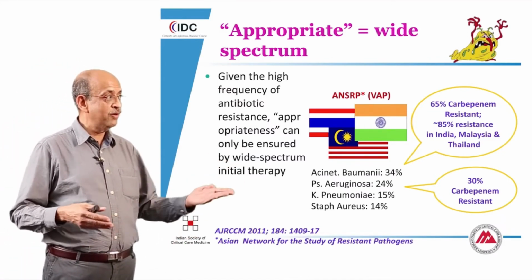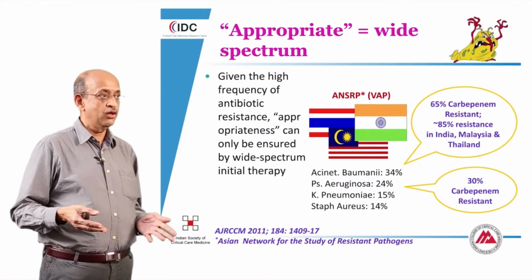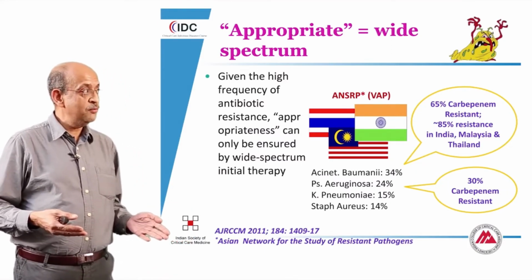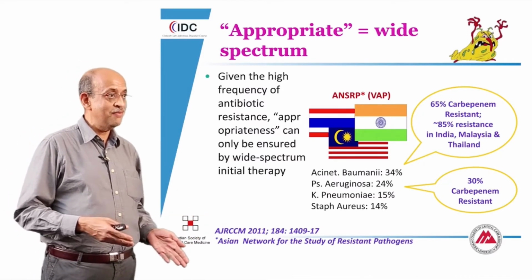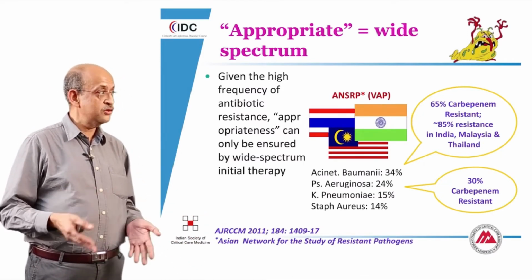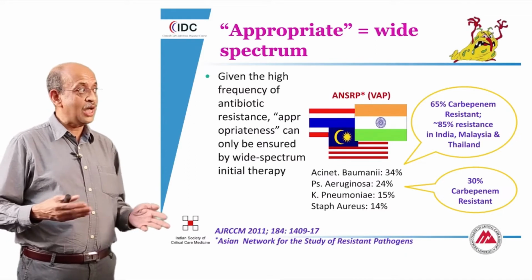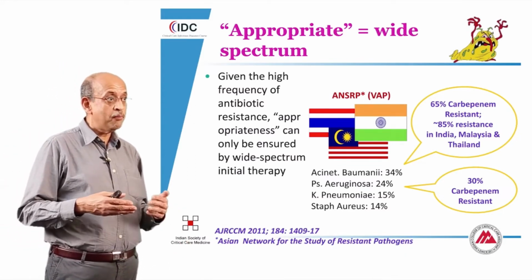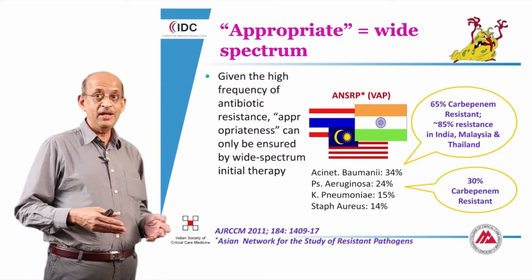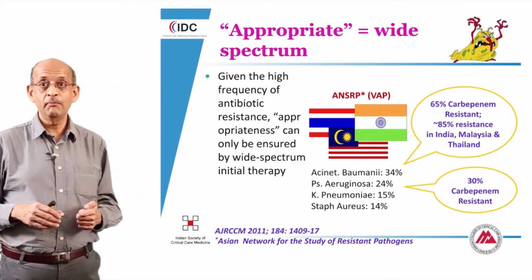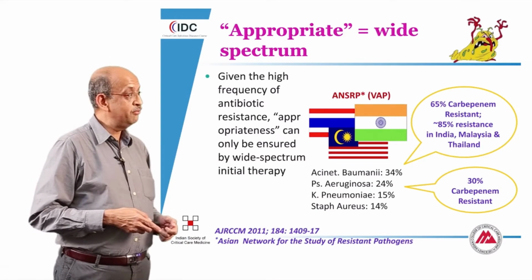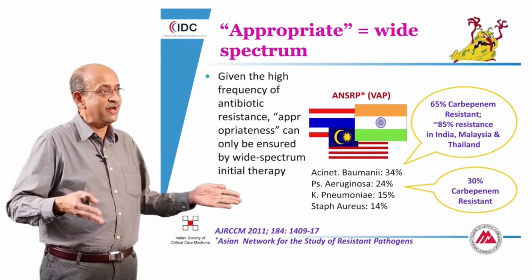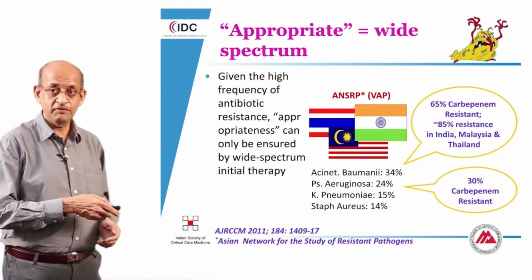As an example, the data from the Asian Network on Resistant Pathogens implies that in ventilator-associated pneumonia, the commonest pathogens, Acinetobacter baumannii and Pseudomonas aeruginosa, are dominantly carbapenem resistant under our circumstances. And if you wanted to get appropriate enough coverage, you probably needed more than the standard spectrum in terms of the administration of antibiotic.